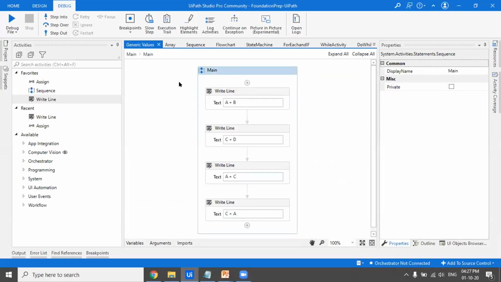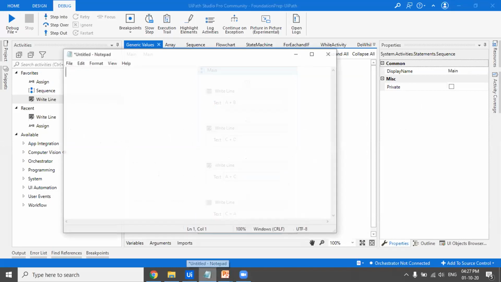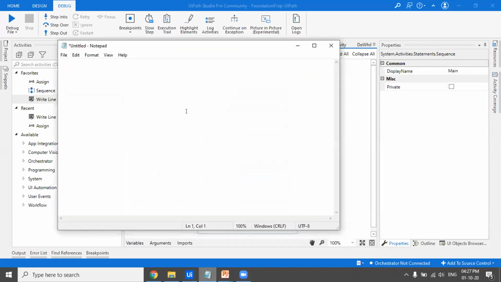So this is the UiPath Studio, where you will be coding or just dragging in the activities to automate the process or to automate any of your clerical tasks. Because I was getting a lot of questions on the chat about variables and data types: the data types which Parth just explained are valid across all the languages. The syntax may vary, but the basic understanding about variables and data types is the same across all the languages.